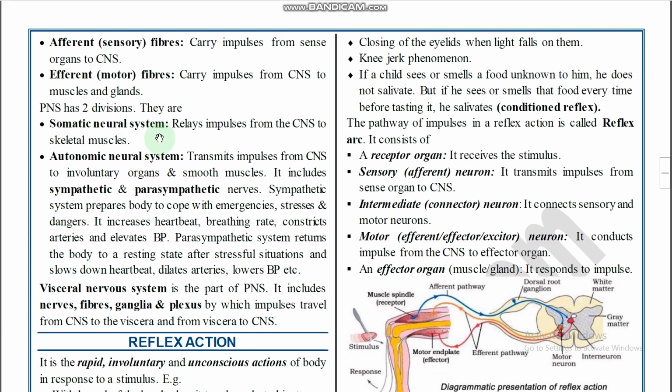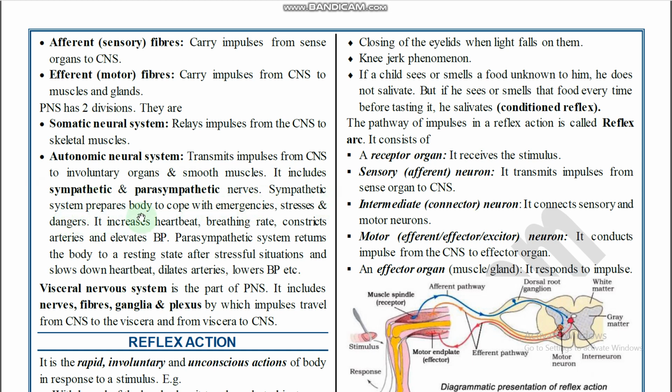So the PNS has two divisions, as we discussed here: somatic and autonomic nervous system. The somatic nervous system relays impulses from the CNS to where? CNS to voluntary, that is skeletal muscles. And the autonomic nervous system transmits impulses from the CNS to involuntary organs or smooth muscles. It includes sympathetic and parasympathetic nerves.